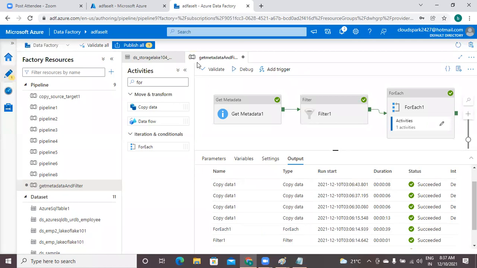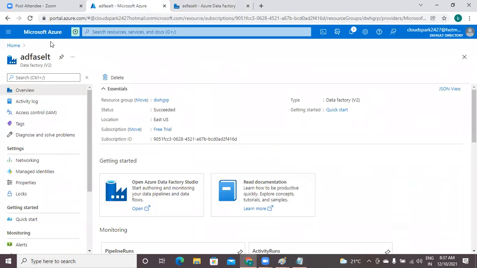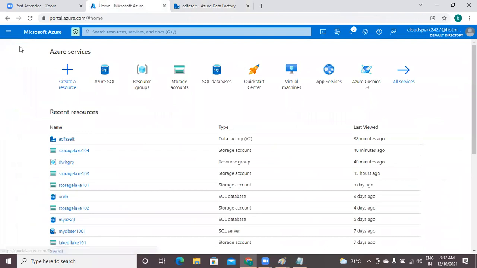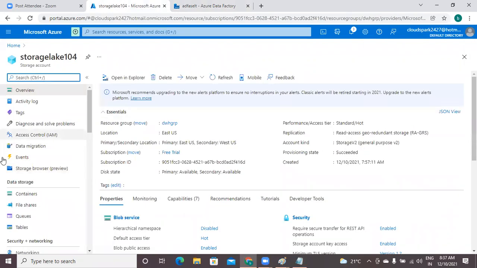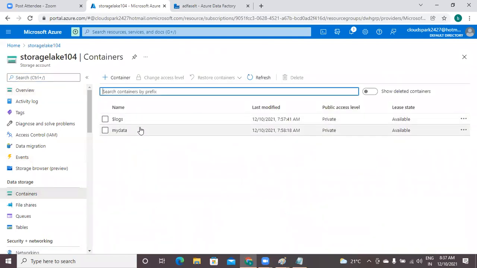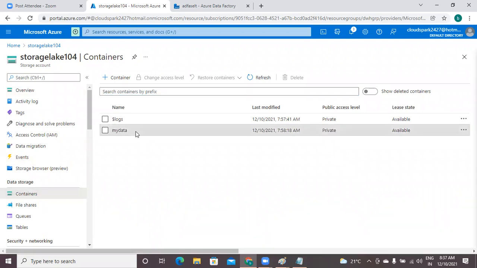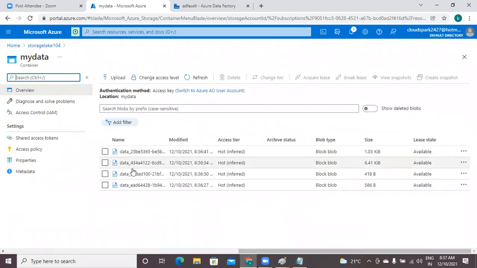Okay, now check your target directory. I just went back to Azure portal. Going to the target data lake Gen2 account. Already we have created a container that is mydata. Previously mydata was empty. Now you have 4 files. 1, 2, 3, 4.